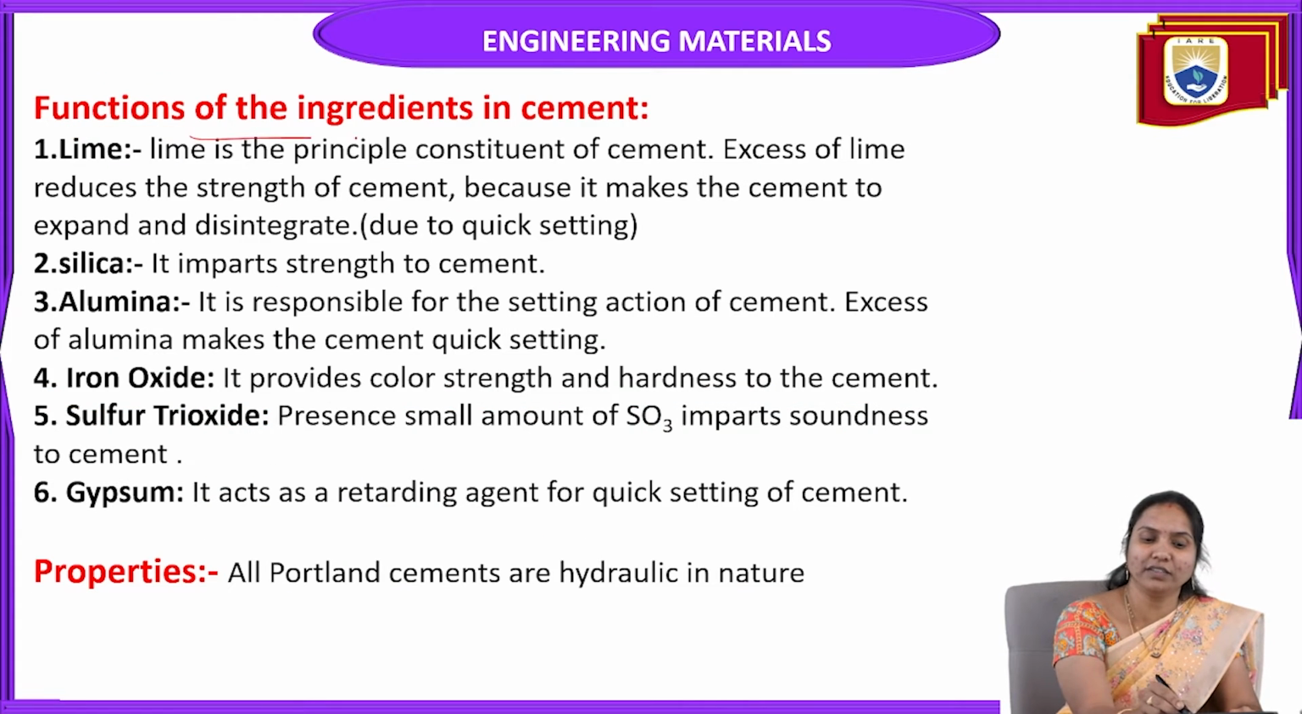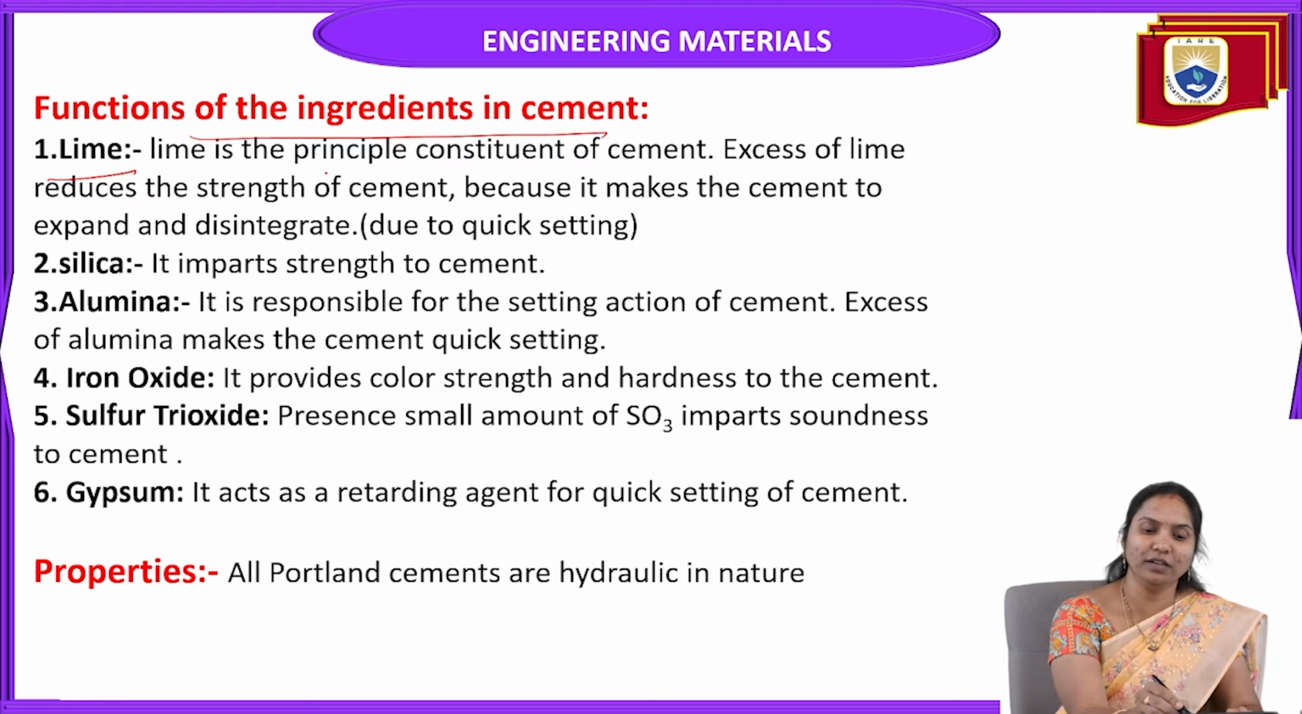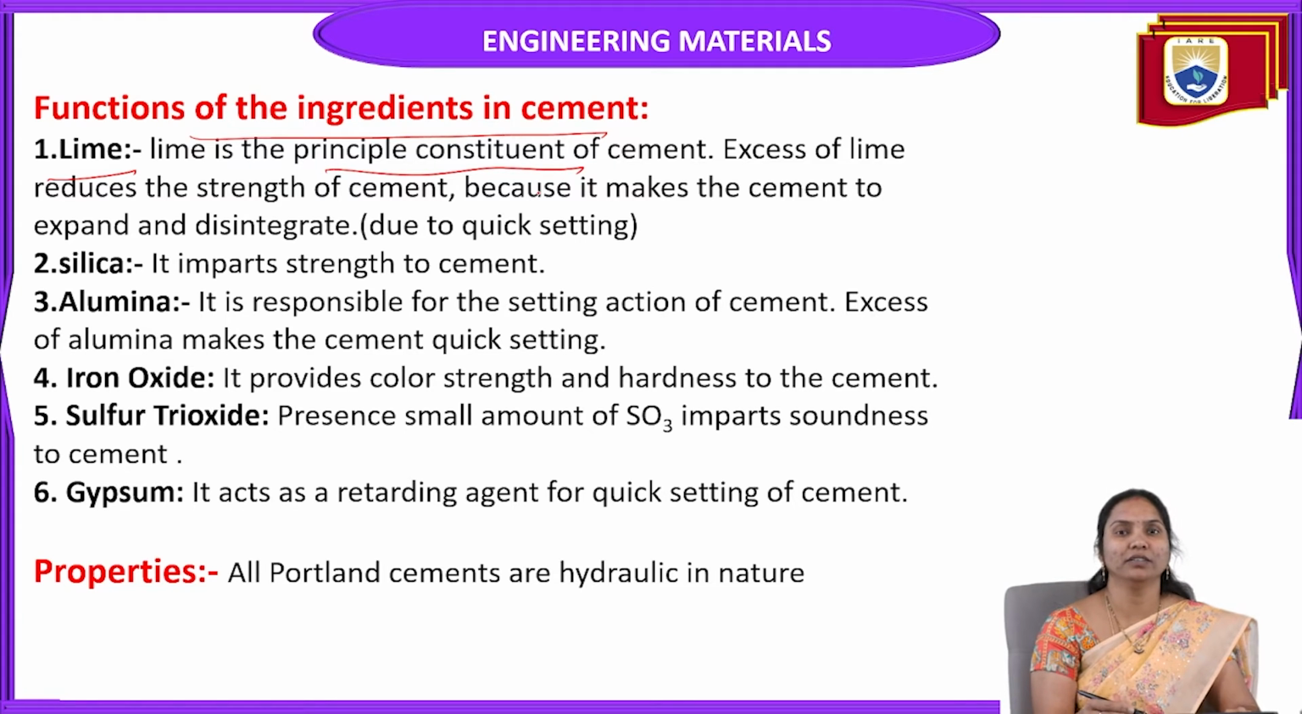So what are the functions of the ingredients in cement? Generally, for cement preparation we use some ingredients. What are the functions of all those ingredients? For example, lime. We already know lime is the most important constituent of cement. Lime is the principal constituent of cement. An excess of lime reduces the strength of cement, meaning it forms clinkers, or cracks.